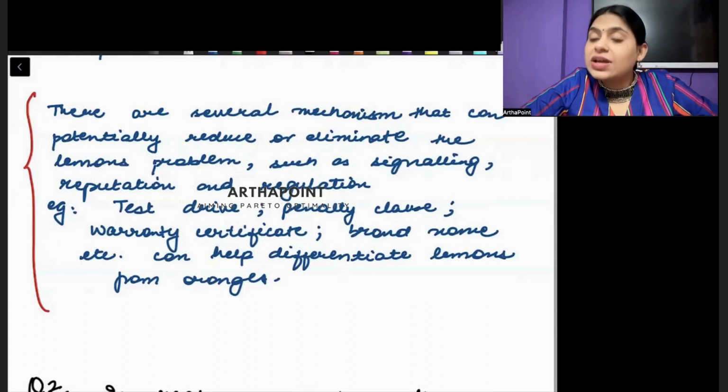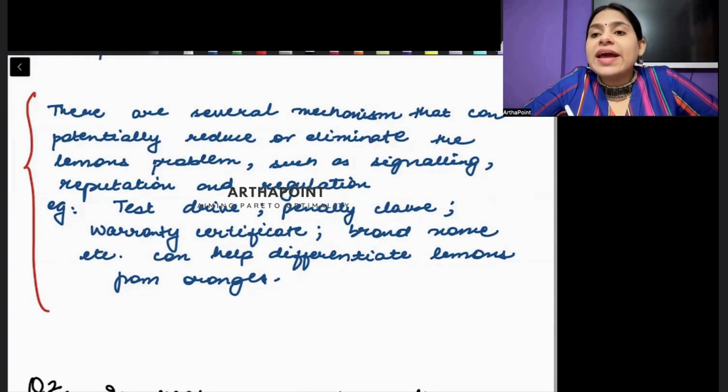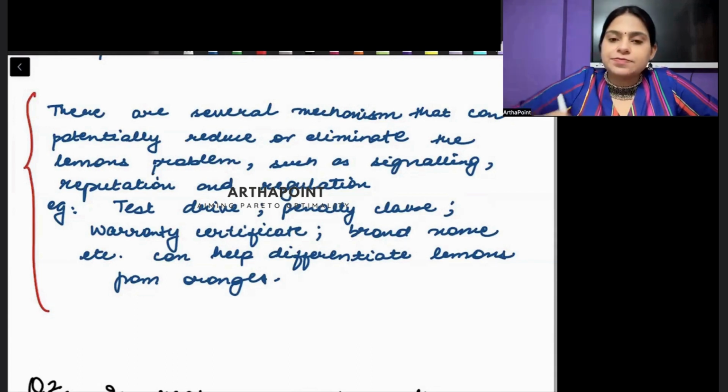Then regulation, government can regulate कि अगर कोई कार 10 years से old है and it's a diesel car, it cannot be sold in the second hand market. So again, you are eliminating the problem of the lemons. Then the next thing can be, what's the last point I talked about? So warranty. So you can ask for some warranty. When you ask for warranty, those people who are not selling good quality product will not be willing to give you warranty and they will exit the market, right?